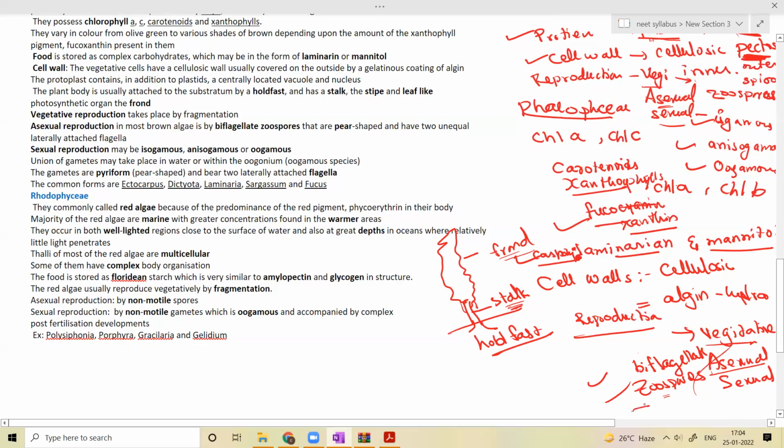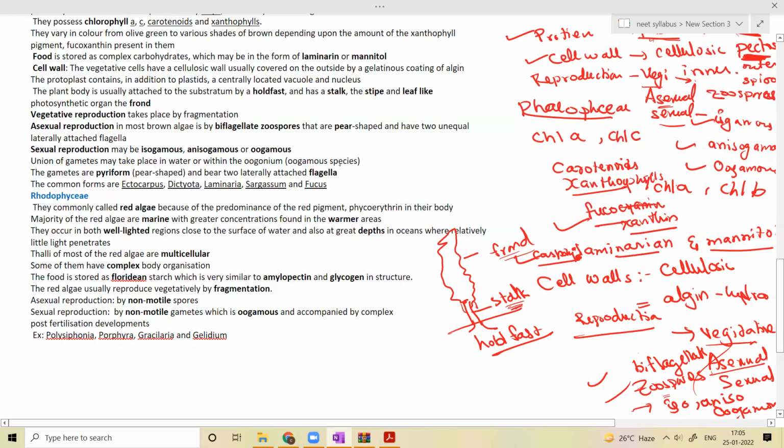What are the means of sexual reproduction? That could be isogamous, anisogamous, and oogamous. The union of gametes may take place in water or within the oogonium.